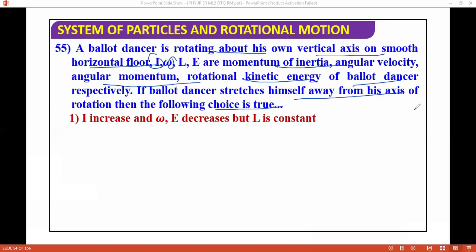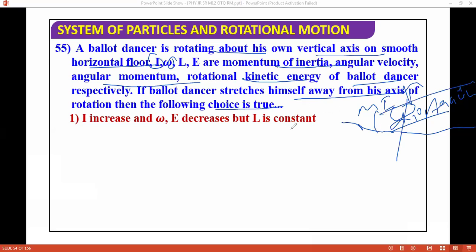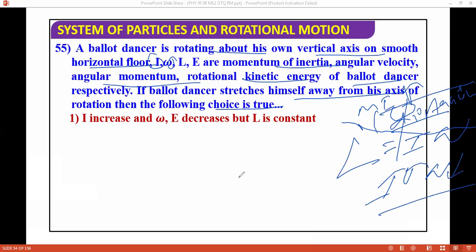If the dancer stretches herself, the moment of inertia will increase because of this distancing. I already explained the concept of distancing; if you don't know, your teacher will explain it in your classroom. Angular momentum is always constant, that is I into omega is constant. If I is more, omega will be less. Using this concept, we can solve these questions.